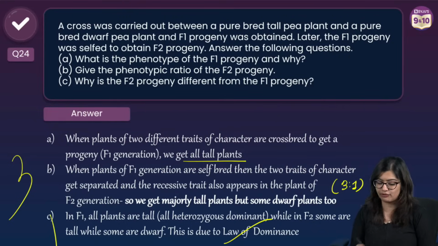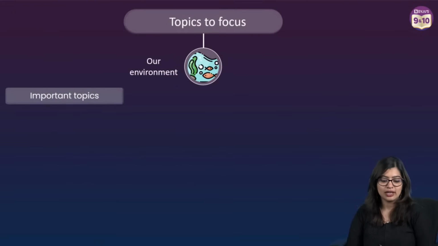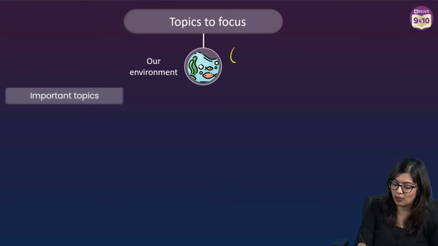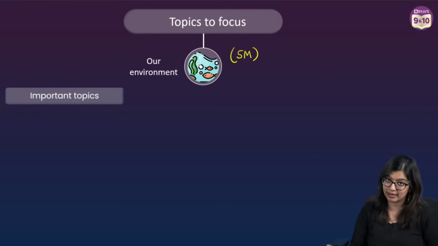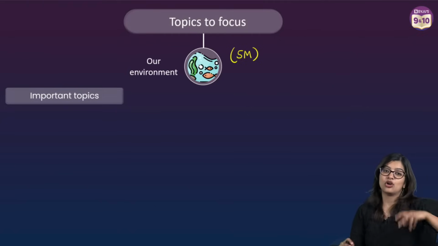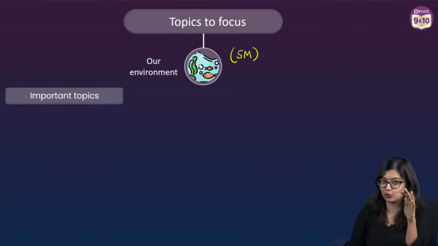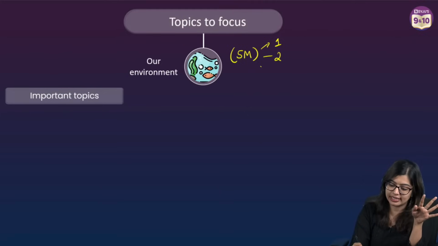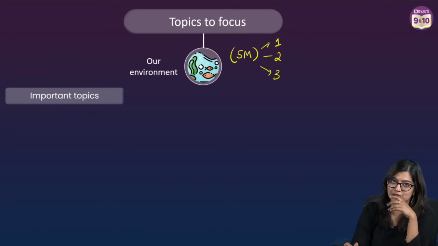So with this everyone, if you see, we are done. We are done with 4 bada chapters, right? 4 very big chapters we are done with. And as you all know, last chapter that we have is our environment. Now our environment, sure short 5 marks can come. From what I've been observing in the past few papers, you can get assertion reason questions. 1 2-mark question can come and 1 3-mark question, normally 3-mark questions can come.